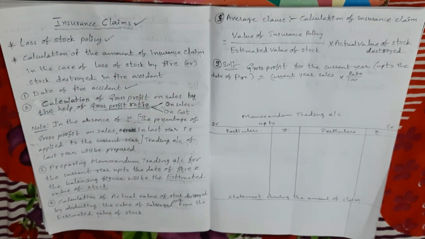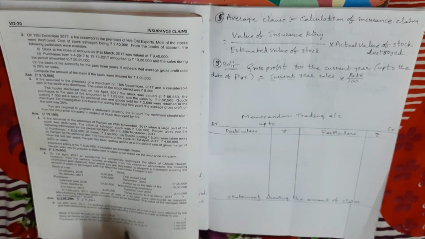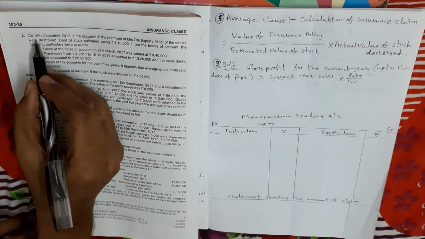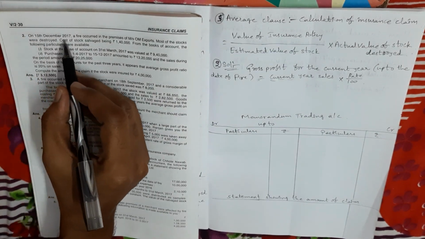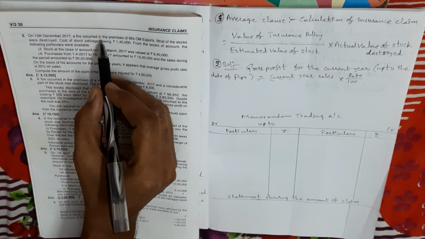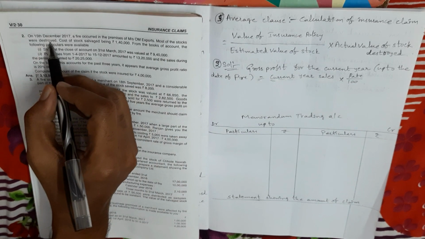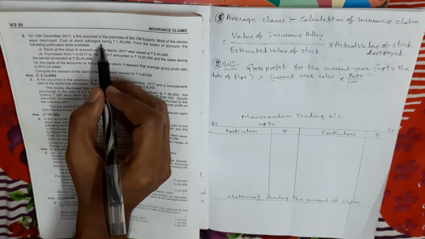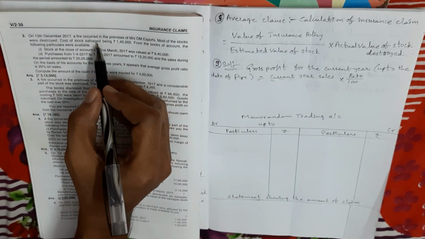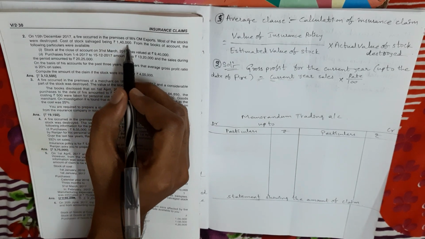Now, first I'm going to explain the basic problems. So in the basic problems, see problem number 2 on page number 30. On 15th December 2017, a fire occurred in the premises of Home Exports. Most of the stocks were destroyed. Cost of stock salvage being 1,40,000. Salvaged stock value is 1,40,000.